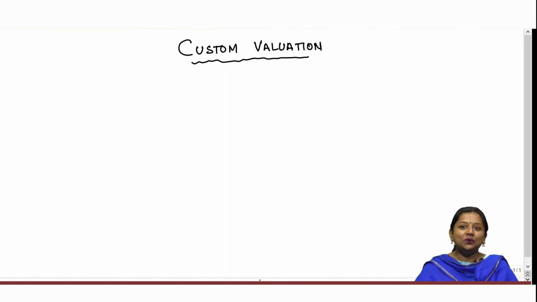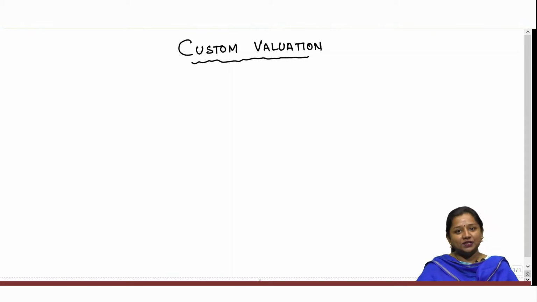As you all know, our course of indirect taxation mainly consists of GST and customs duty. So today I'll brief you about customs valuation. As you all know, customs duty is a tax on import and exportation of goods. It is generally chargeable on importation of goods so as to protect the Indian economy.